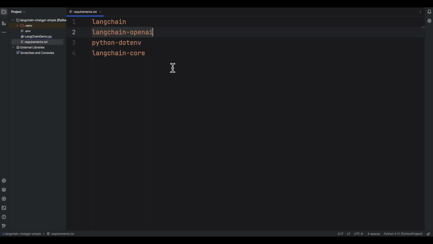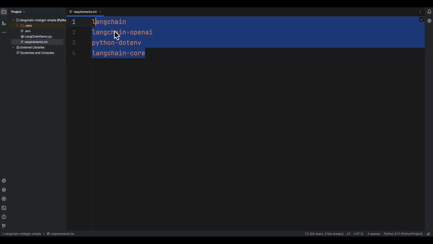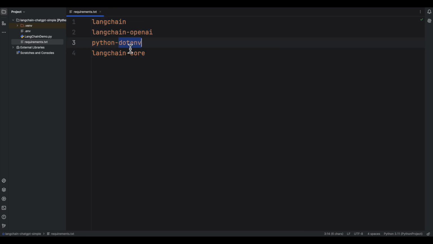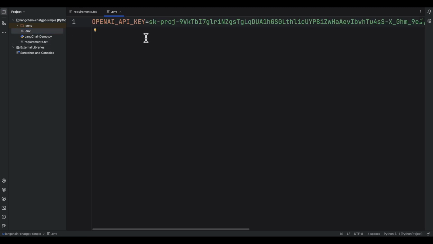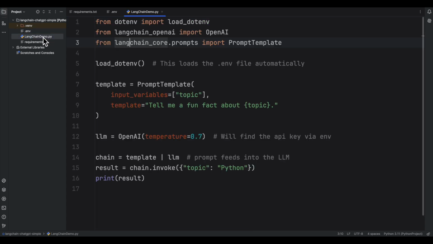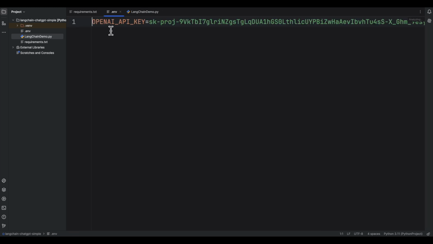So first, let's look at the requirements. As you can see, we need only a few libraries: LangChain, LangChain OpenAI, .env to load environment variables, and LangChain core. And then in .env, the only environment variable you need is the OpenAI API key. And then in the Python code, again, as you can see, it's pretty simple, only 16 lines of code. And here we have our imports, then load_dotenv. We are loading the environment variables. Basically, we are loading this OpenAI API key as an environment variable.